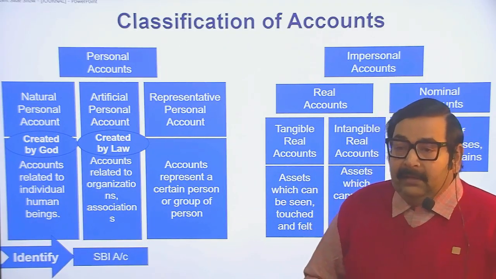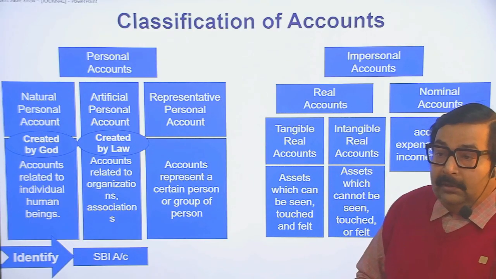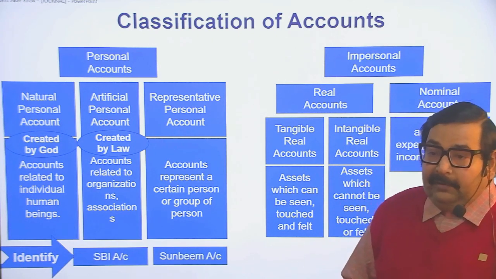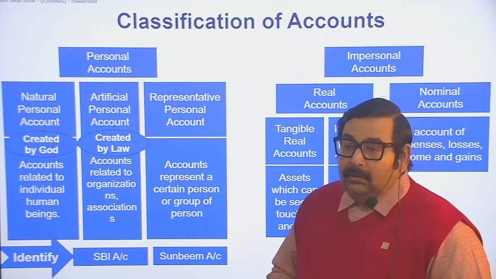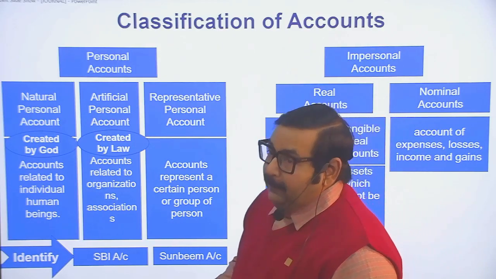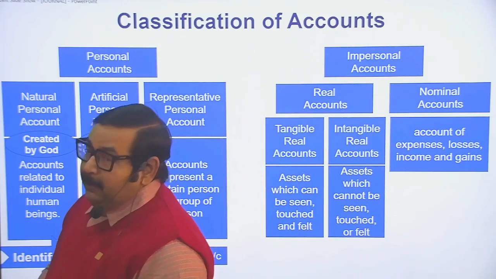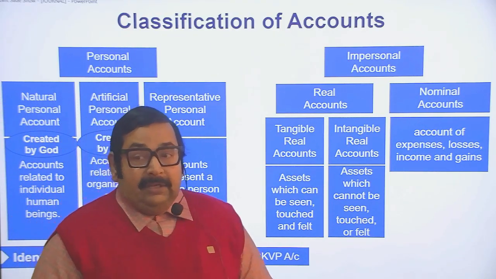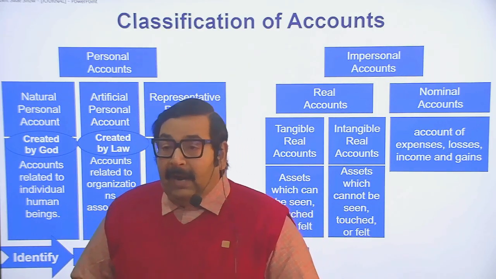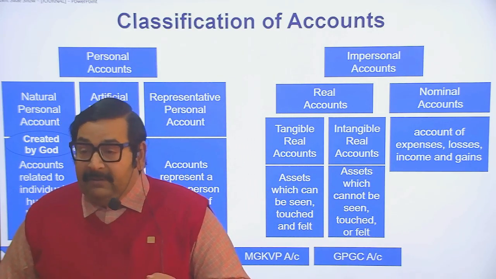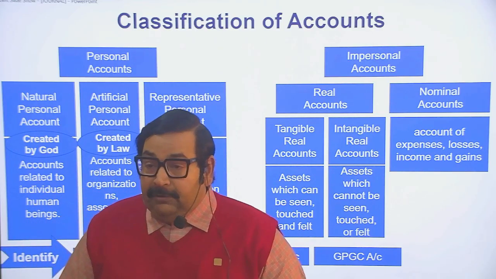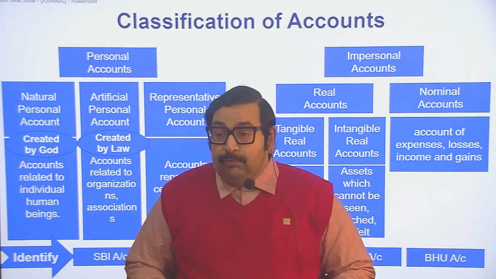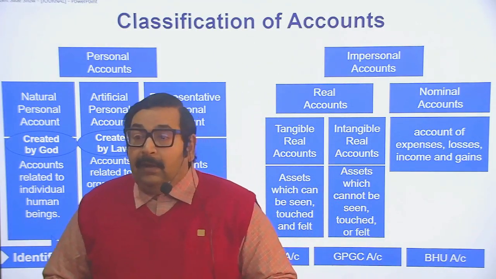Further identify SBI account, State Bank of India account. It is a personal account, artificial person. Sunbeam account. Sunbeam is a group of institutions in Varanasi. It is a personal account. MGKVP account, Mahatma Gandhi Kashi Vidyapith account, is an artificial person account. Ma Vindhyavasini University, Government PG College Obra, these are examples of artificial person account. BHU, Banaras Hindu University account, is an artificial person account.